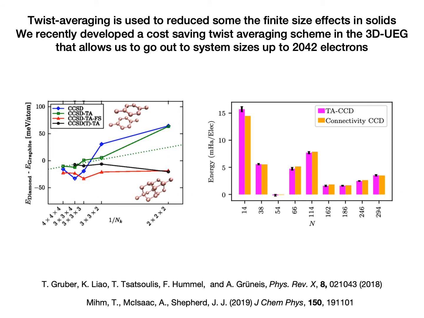We have developed a method of twist averaging called connectivity twist averaging that finds a special twist angle that models the average system that we can use to run a single coupled cluster doubles calculation, and that produces comparable results to conventional twist averaging across a range of system sizes, as seen in the bar graph. The advantage of this method is that, due to the cost reduction, I can run calculations at system sizes 3 times larger than what twist averaging allows.